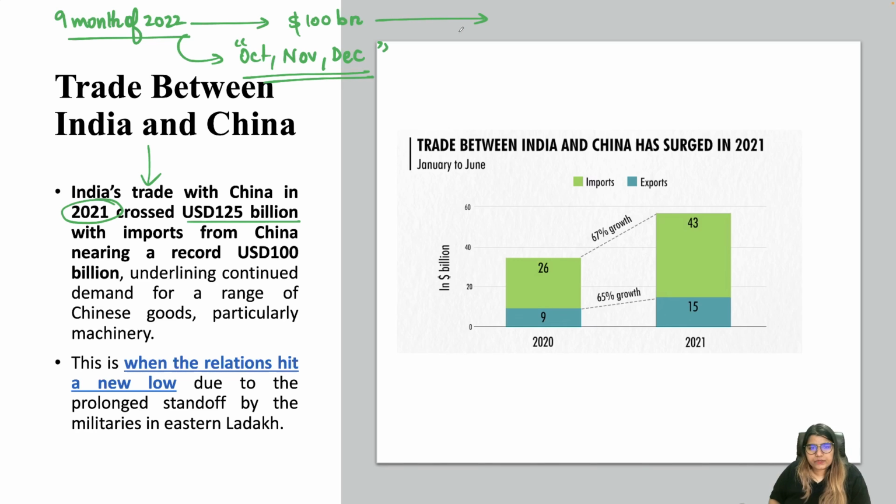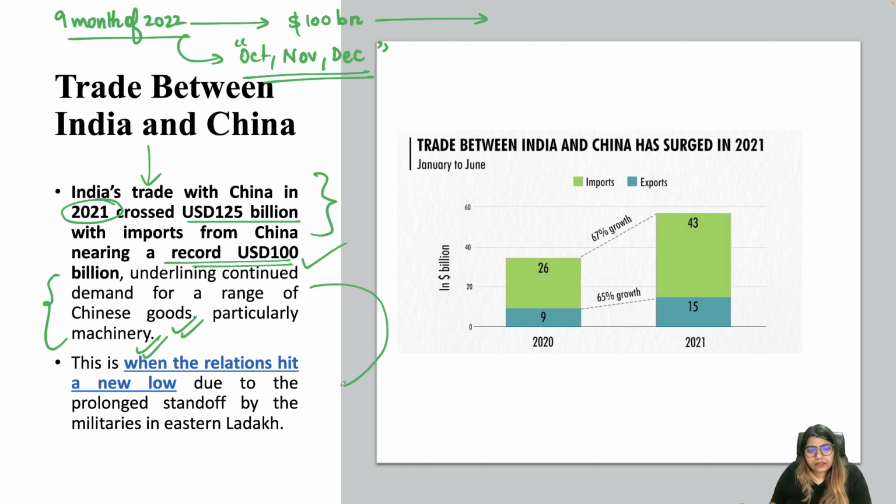But we have already marked $100 billion of trade, which means even after the Galwan clashes, the military clashes that we had with China, our relation with China was at the lowest, but our trade was growing. And keeping that in mind, India's trade last year crossed $125 billion with China, with imports from China at a record of around $100 billion. Which means that there is still a large demand for Chinese goods, particularly machinery, in India.